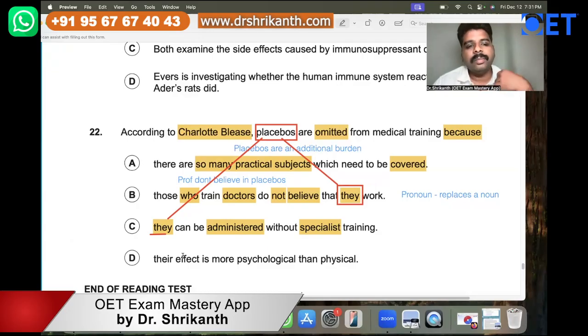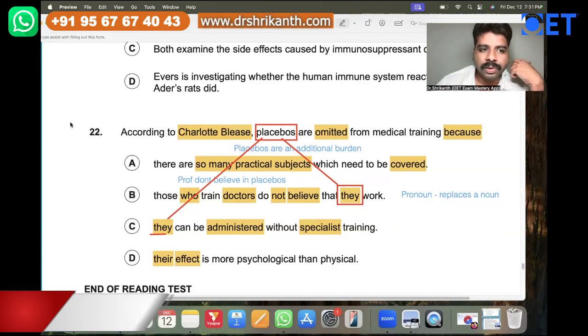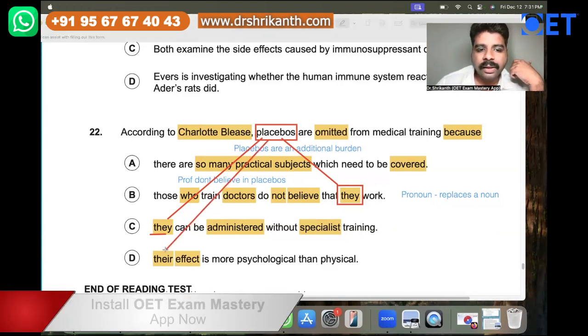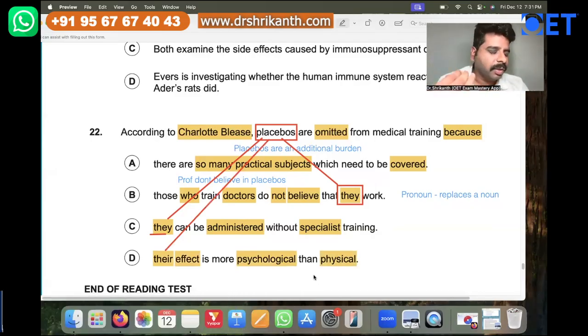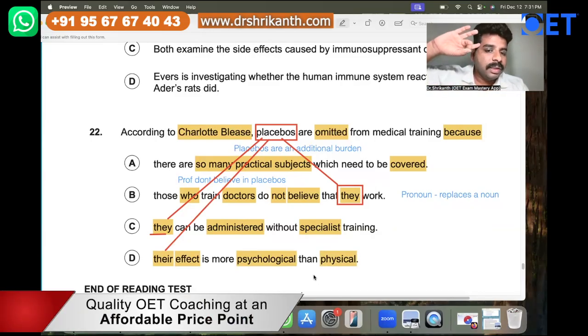Now let's come to answer option D. Their effect. Who is their here? Once again, it is placebos. Their effect is more psychological than physical. So there is an imbalance.